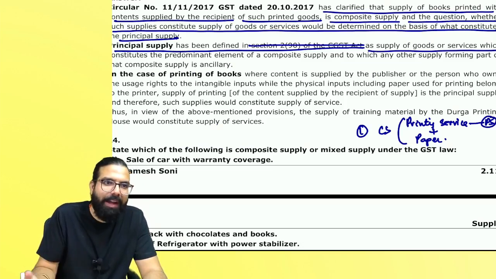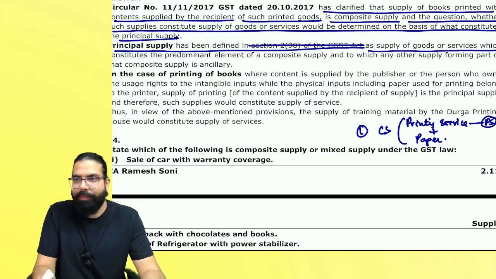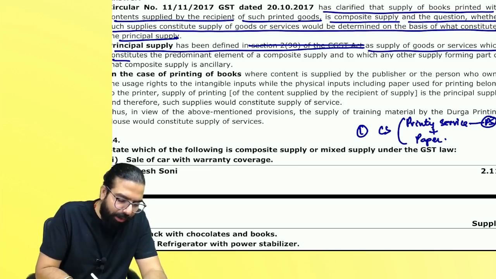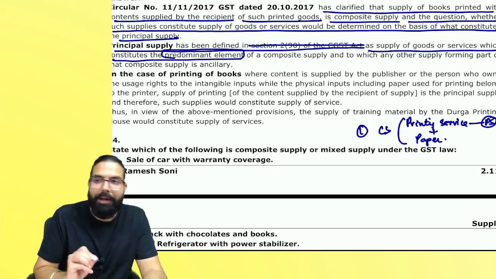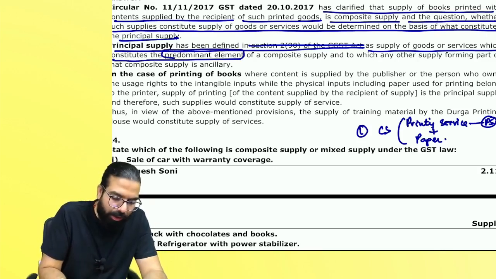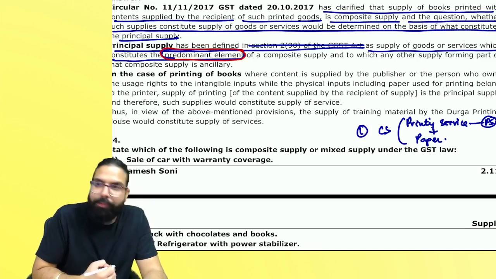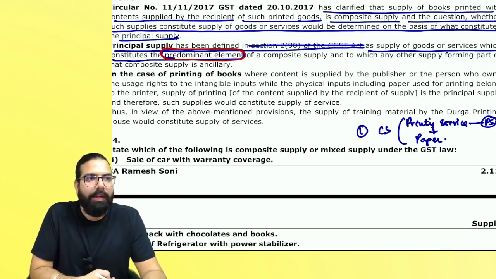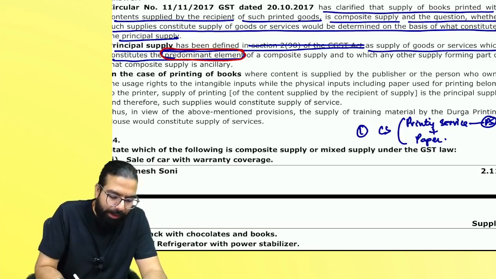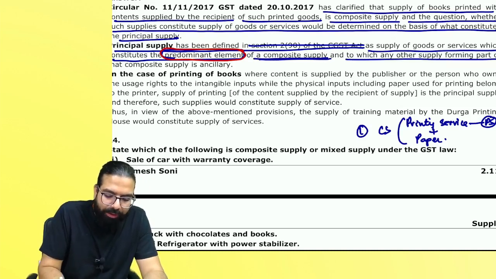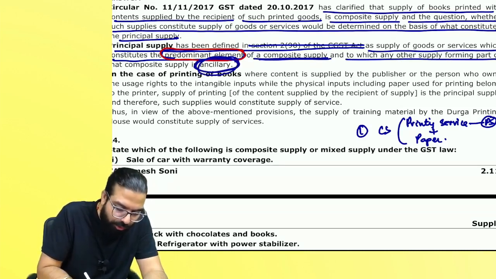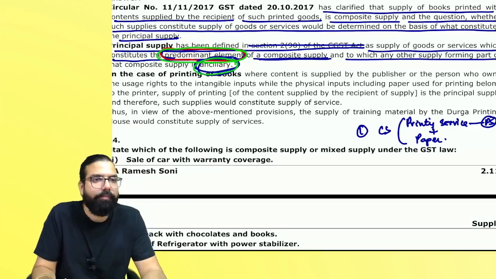You can say principal supply has been defined in the CGST Act as supply of goods or service that constitutes the predominant part of the composite supply, and to which other supplies are ancillary. This word, predominant, is important. You have to use this word. These two words you should remember: predominant supply and ancillary.